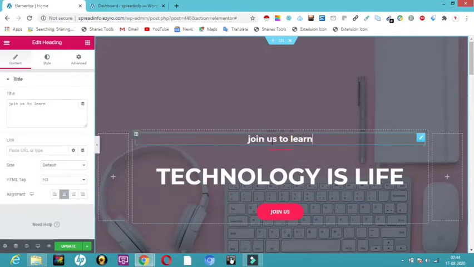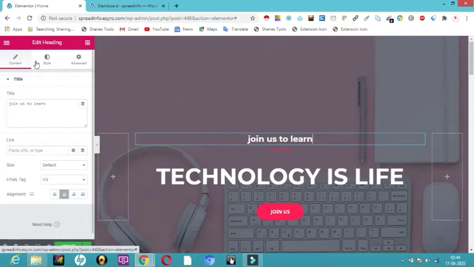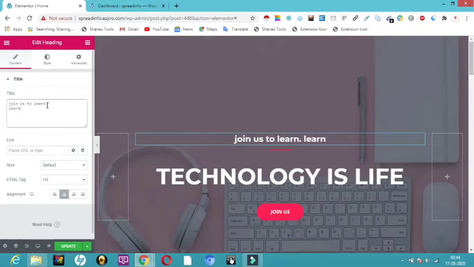So for example, I have just clicked on join us to learn. If you click on this, for the content, here you can see content, style and advanced. So I'll explain what content is over here. So I'll click on content. So here you can see join us to learn. Here if I type anything, it gets automatically updated over here, whatever I type.